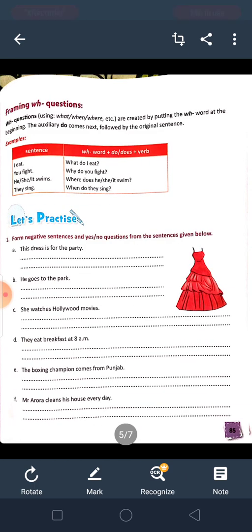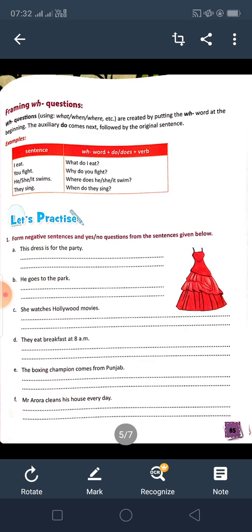So next there is an exercise. You will do it by yourself. I am telling some. This dress is for the party. For example, yes no questions. Here it is given yes no questions, and negative sentences, both you have to make. This dress is for the party. This dress is not for the party. This is negative. You have to write in the bracket negative.